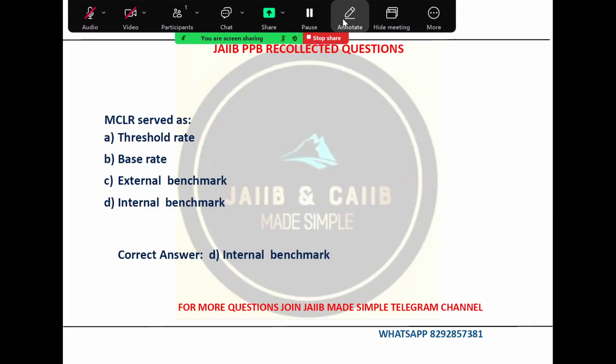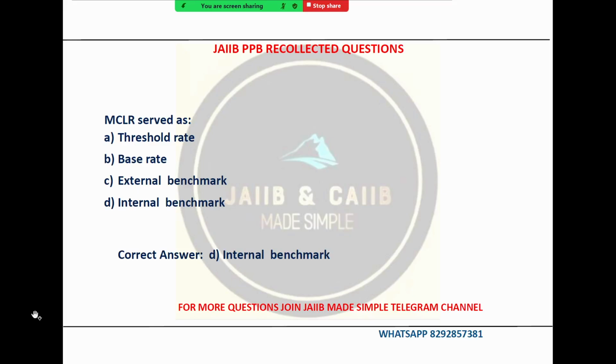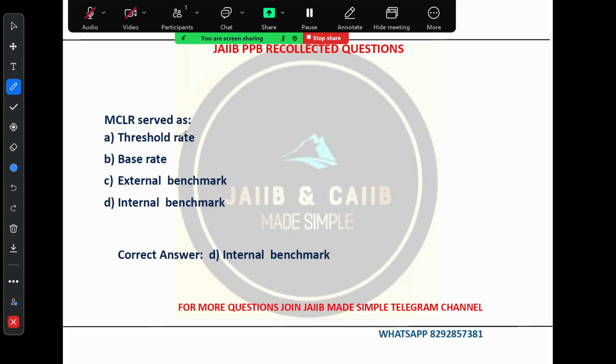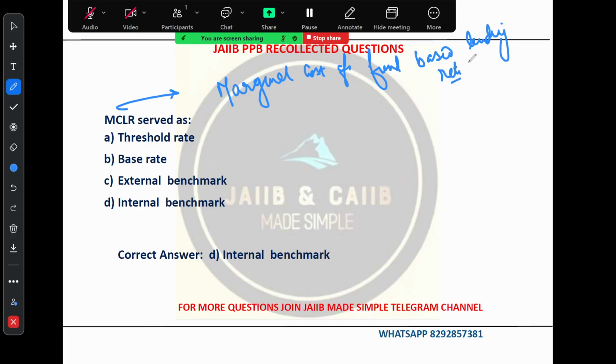The first question was regarding MCLR. So let me show you the question. This is the question. The question was, MCLR served as a... okay, you know MCLR. What is MCLR? MCLR stands for, let me elaborate, the marginal cost of fund based lending rate. So it is essentially the minimum interest rate a bank can charge its customer for lending money.